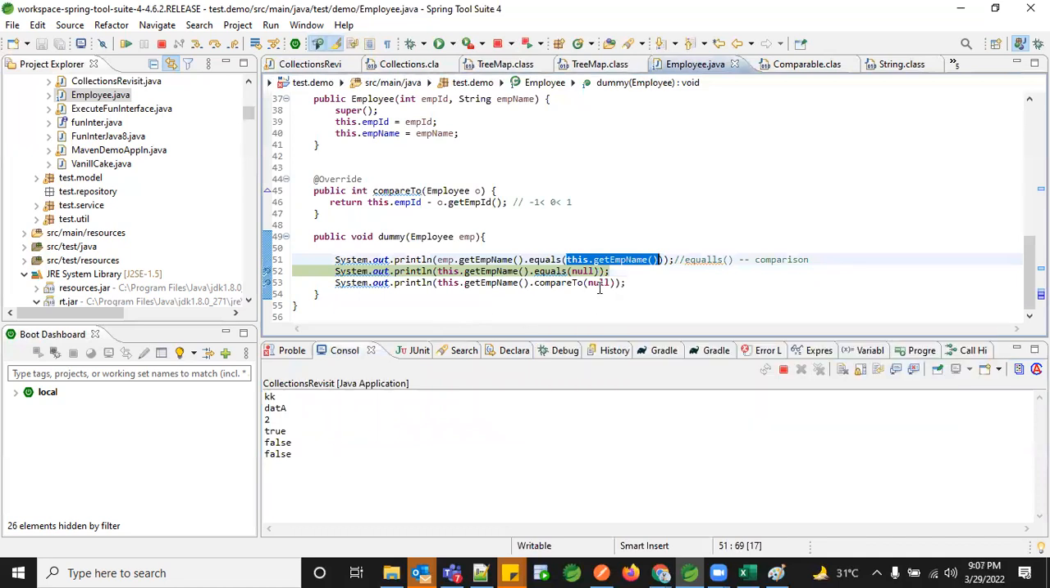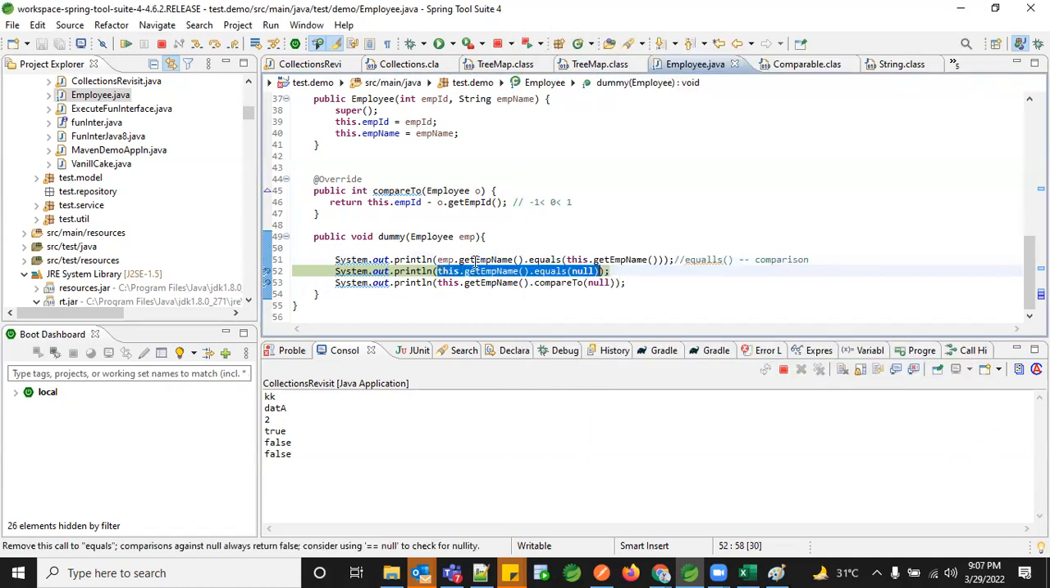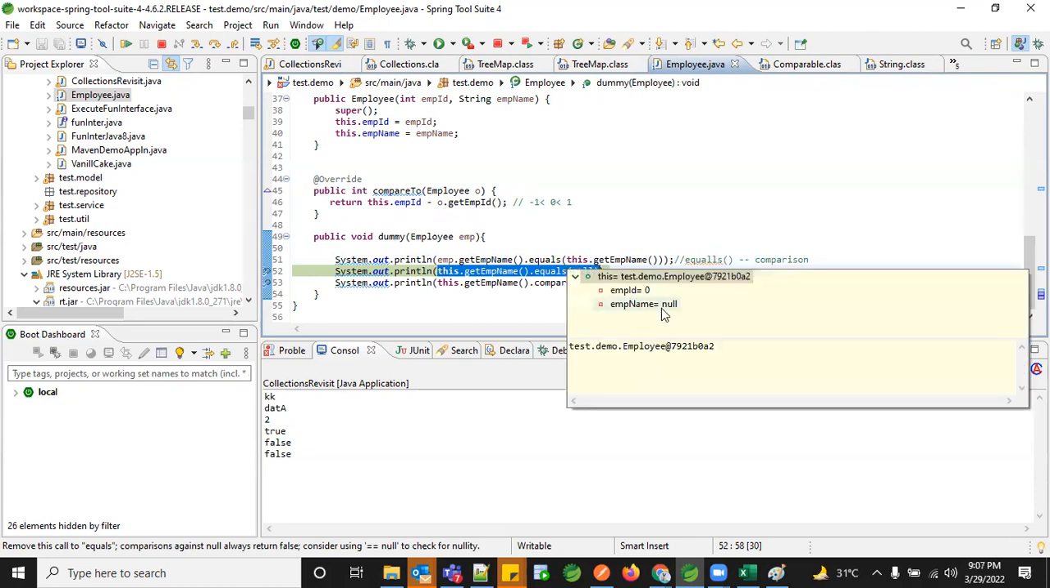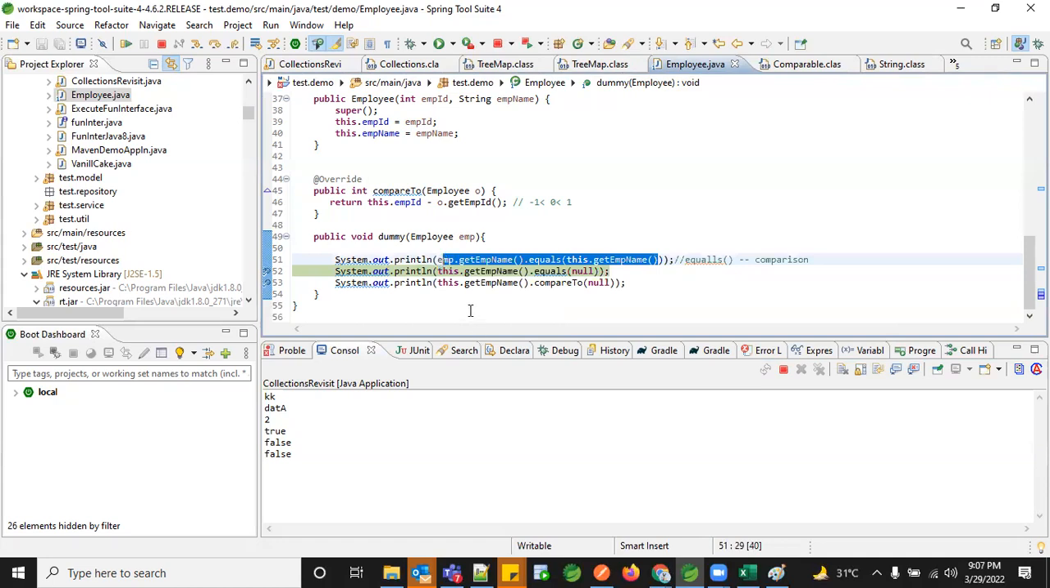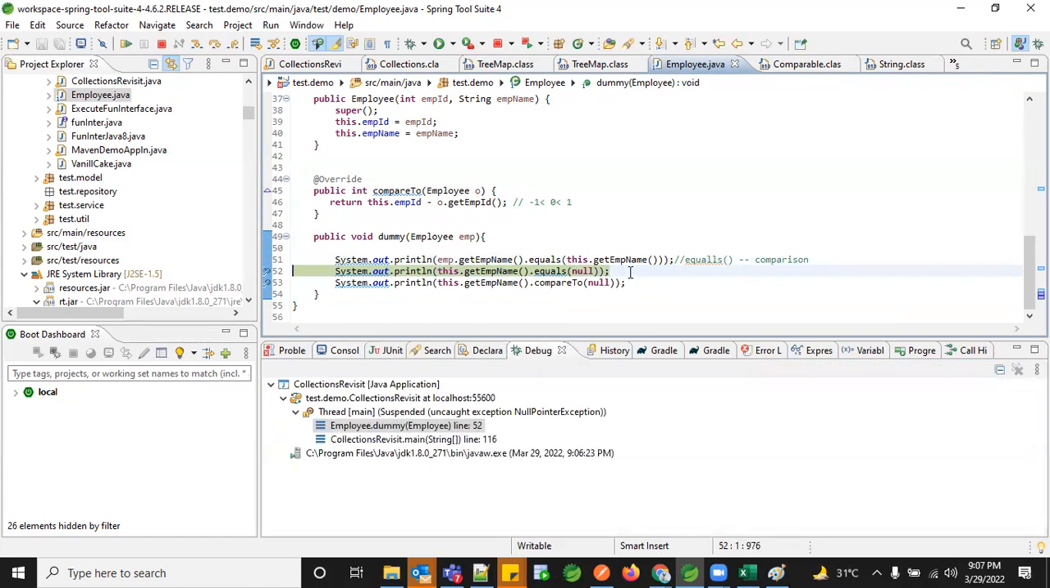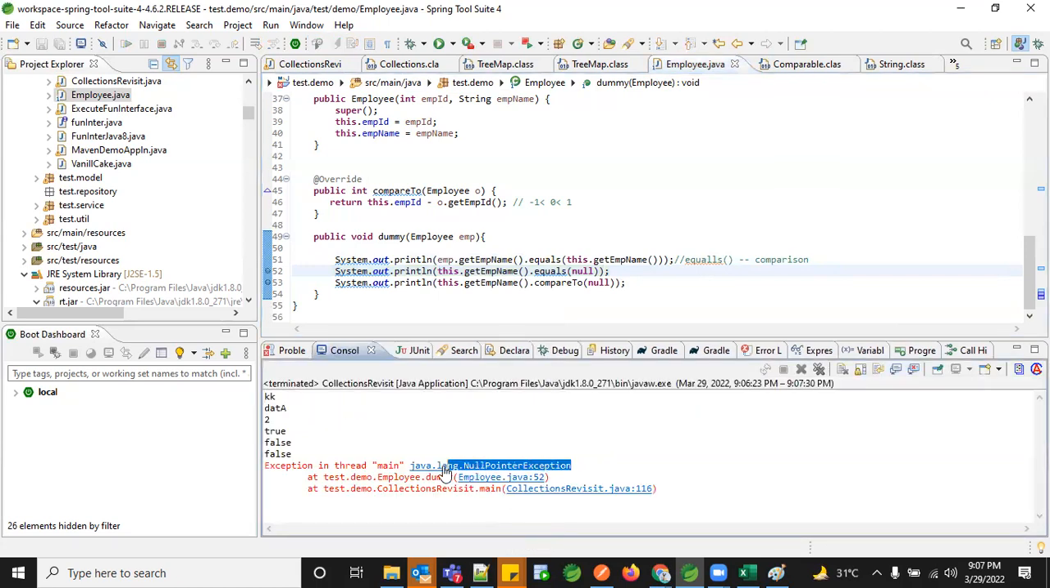See, right now this is again the same scenario. My null is inside. So if I do this case, I see a null pointer exception at equals object. Whereas here, this dot employee name is still null, but it didn't throw me any error. But the same thing, when I'm giving explicitly as null, it's actually going to throw a null pointer exception. Let me give F6. It ended as a null pointer exception.